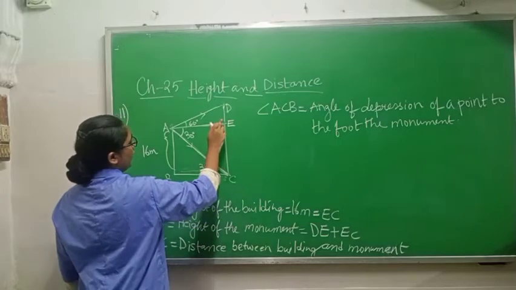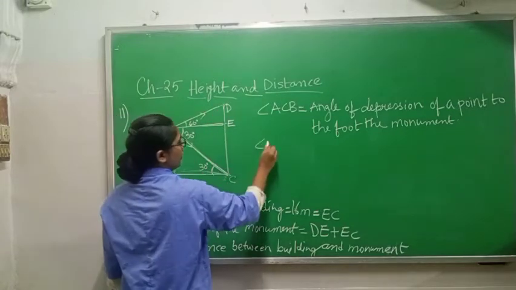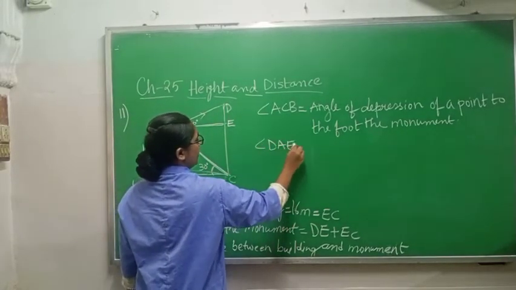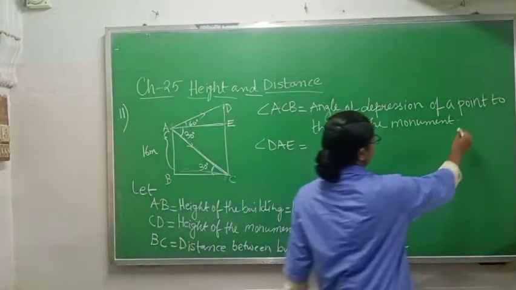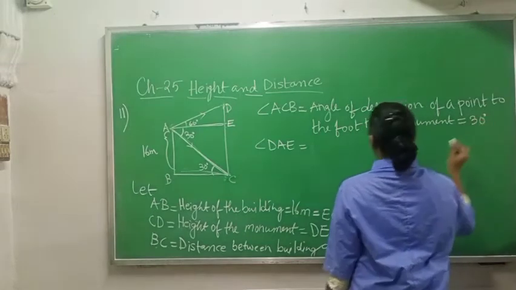Okay. Now one more, angle DAE. What is angle DAE? 60 degree. Okay, write one thing, 30 degree.